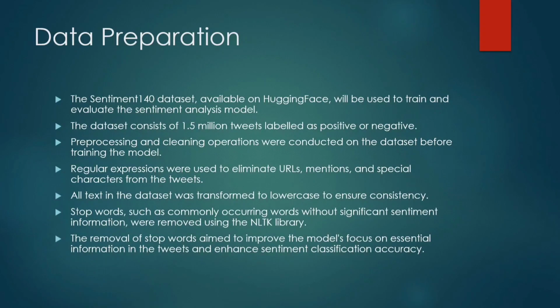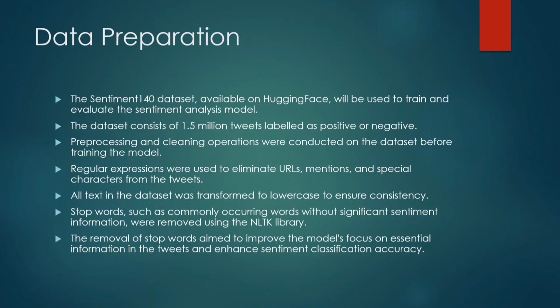The text in the dataset will be converted into lowercase to avoid case sensitivity problems. Stop words are removed by an analytical library. Stop words are commonly occurring words without significant sentiment information. So these words are not helpful for us in the dataset, so we will remove them by the analytical library. By removing these words, the model will focus on essential information, which improves sentiment analysis accuracy.